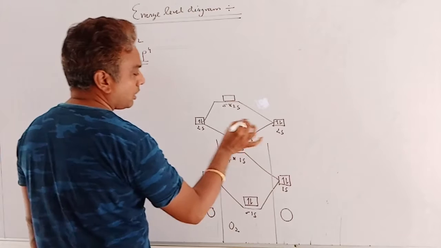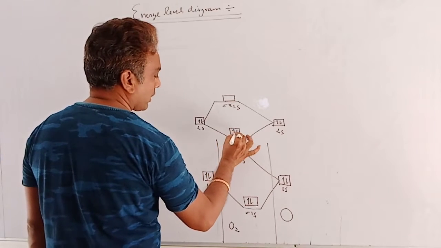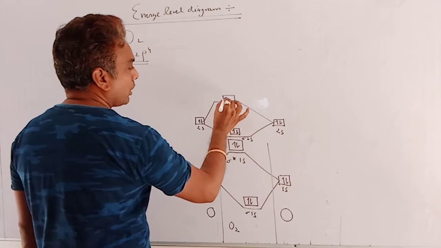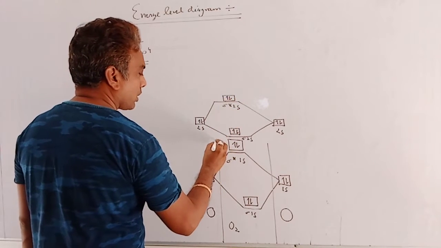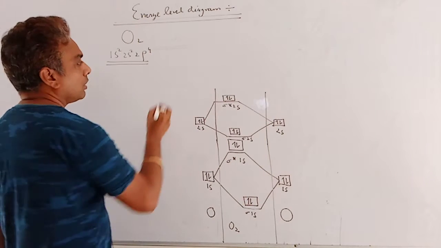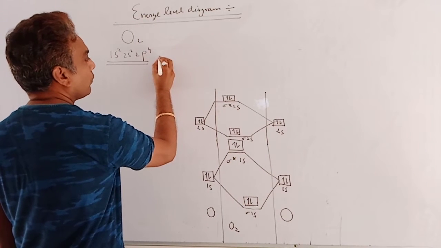So firstly these 2 electrons enter sigma 2s, which is lower energy, and then 2 electrons enter sigma asterisk 2s, which has higher energy. Clear? Next, 2p4.